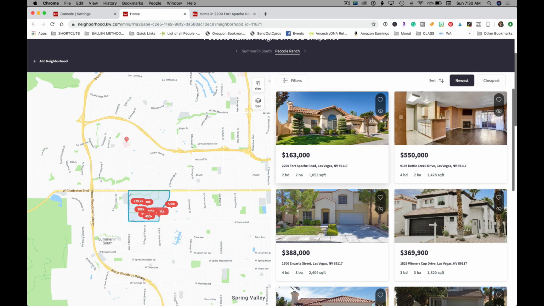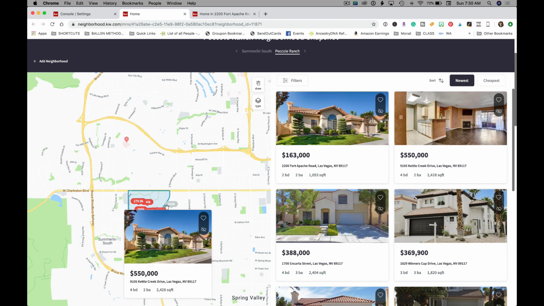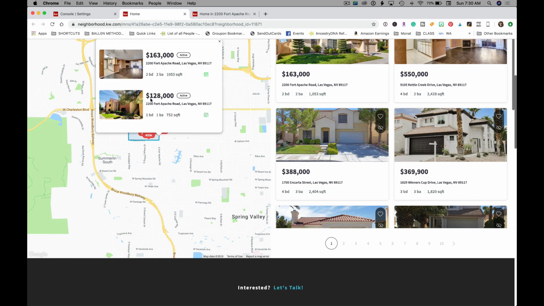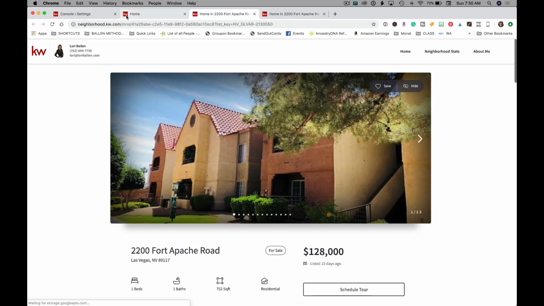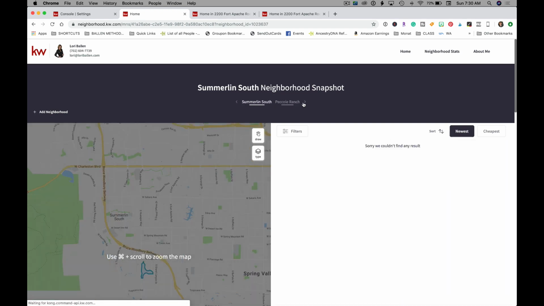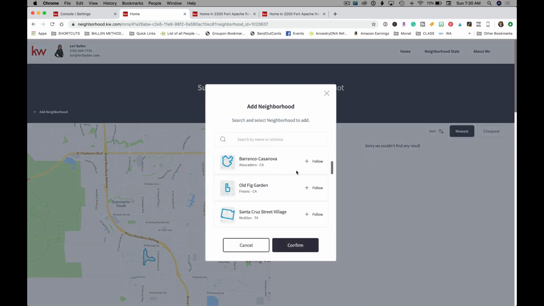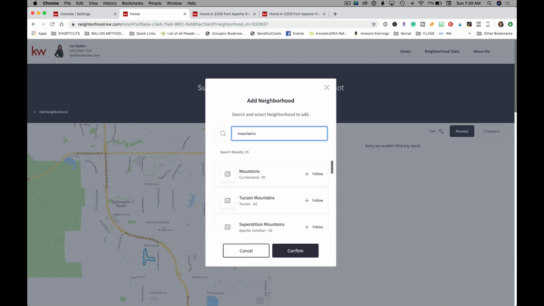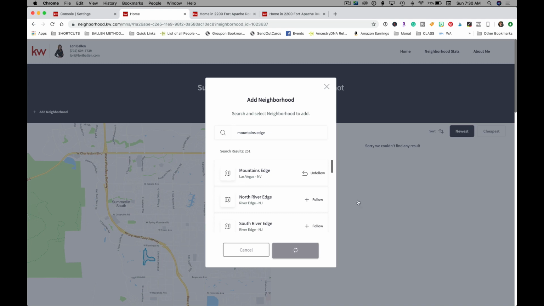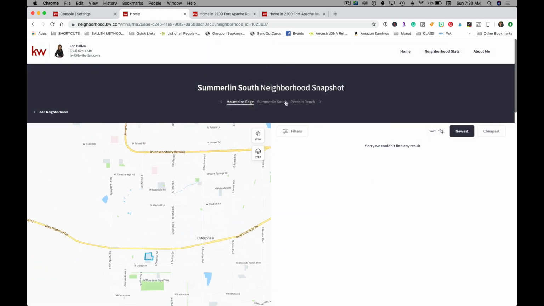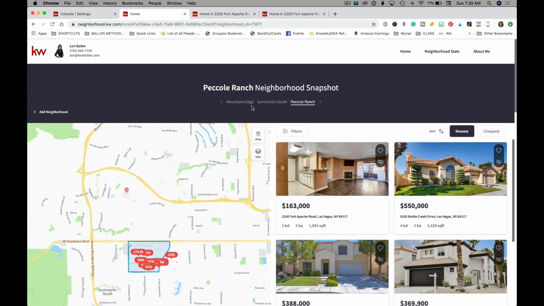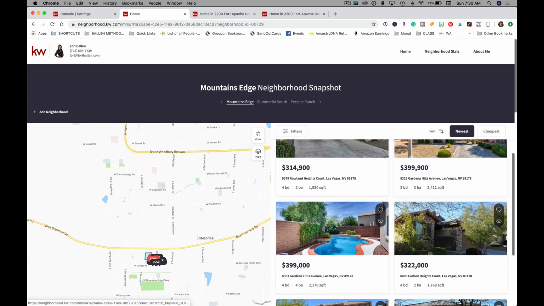They can sort by cheapest, newest. They can use filters. They can also use the map, so they can zoom in, click on the little prices, and then look at the property from there. Also, they can add more neighborhoods by clicking add a neighborhood, and they can start typing one in. Okay, I want to add Mountain's Edge to my snap. Okay, there it is. Click follow and confirm. You also can add neighborhoods to their snap. Now, not sure yet why it's not pulling up any properties. Oh, there they are. It takes a minute. Okay, good to know.